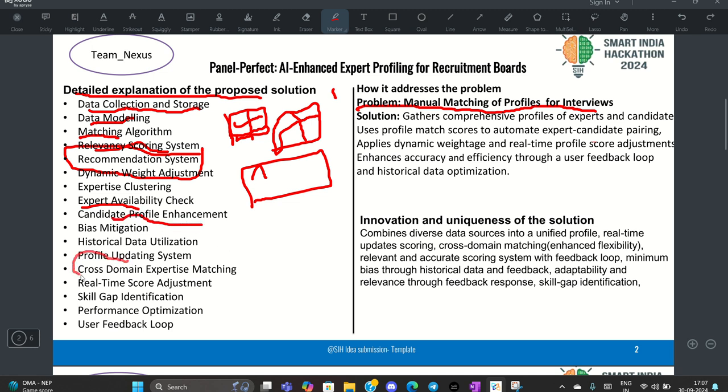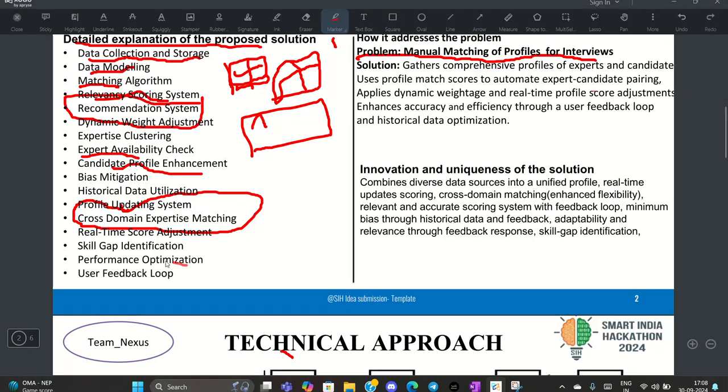In cross domain expertise matching, we have a concept that if we do not have experts from artificial intelligence who are well versed with the scientific stuff as well, we can call those experts. The heart of our system is the user feedback loop. At the end of the interview, for each and every expert, the candidate can provide feedback on whether the questions asked by the experts were relevant or not, and at the same time, in return, the candidate will get feedback for himself.